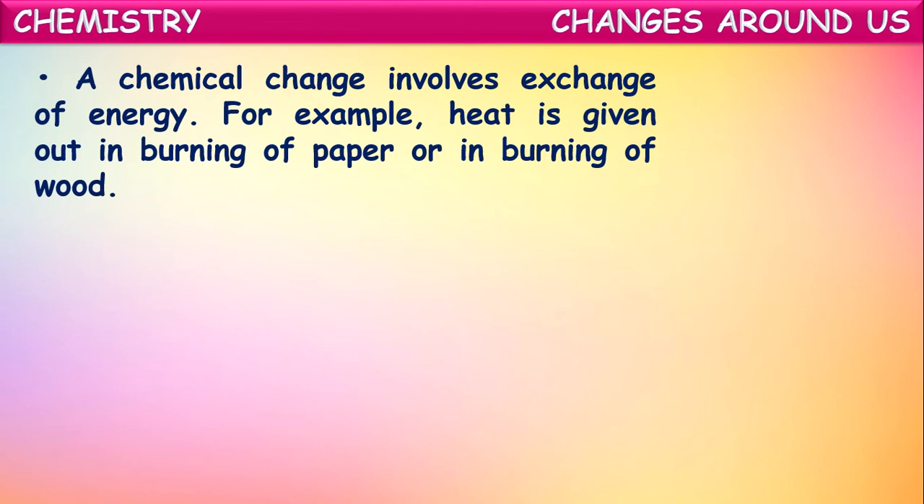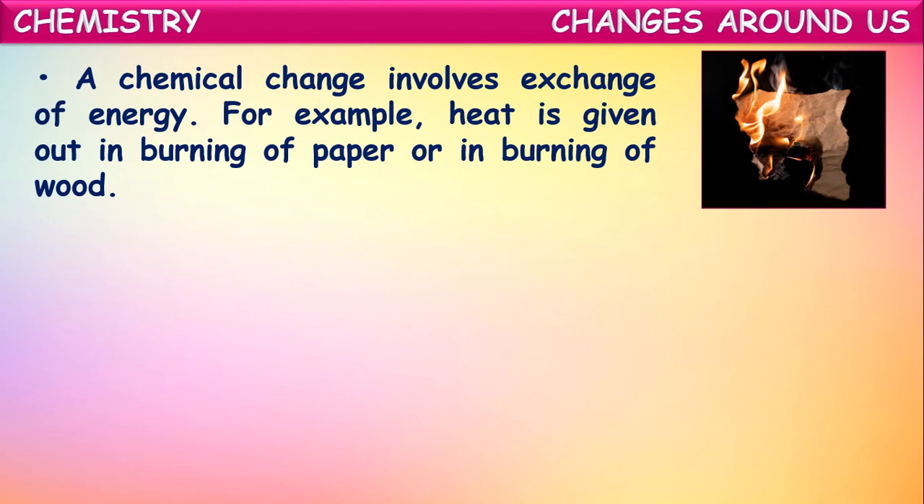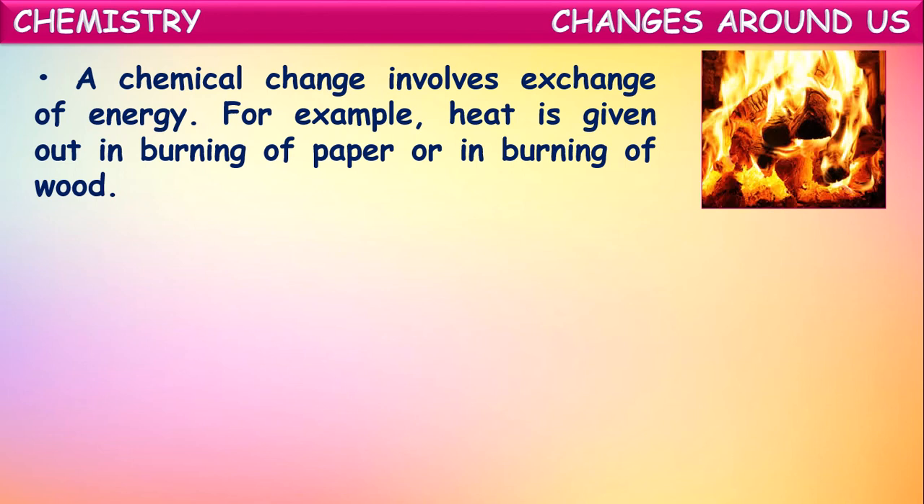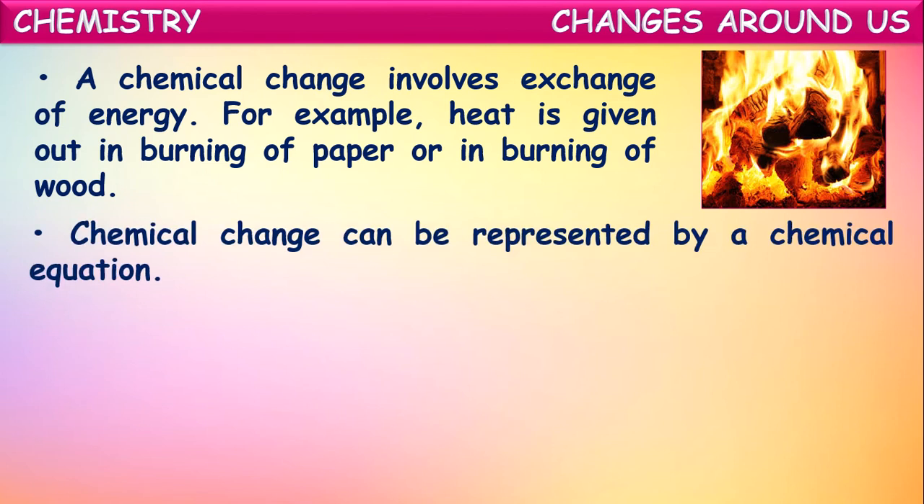Next, a chemical change involves change of energy. For example, heat is given out in burning of paper or in burning of wood. While burning paper or wood, heat energy is emitted. In some cases, energy might be absorbed. So finally we can say in chemical changes, exchange of energy is involved. Sometimes in chemical changes energy might be evolved, and in some chemical changes energy might be utilized. So energy changes occur during a chemical reaction generally.